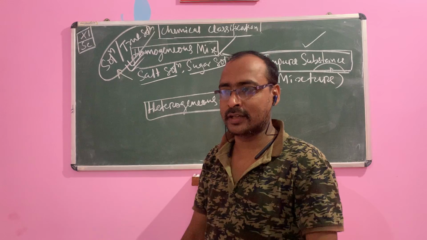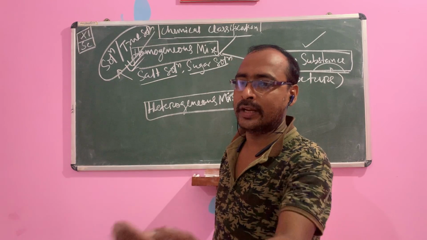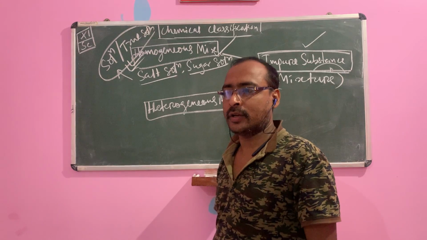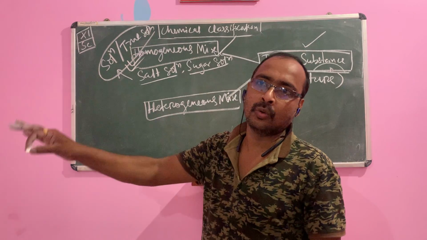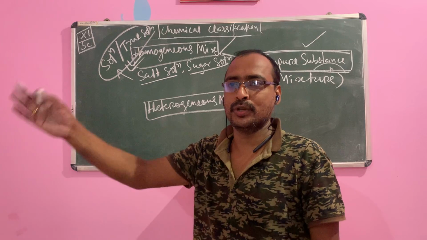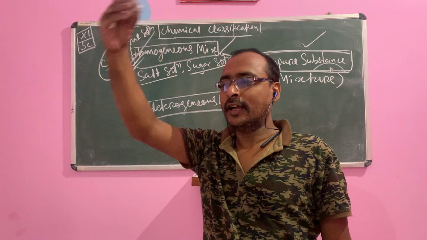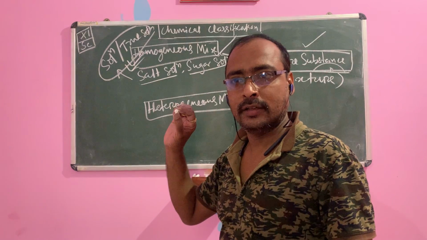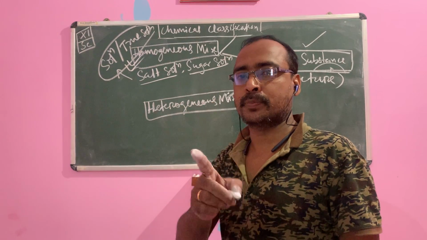Some are wearing black dress, some are wearing red color dress, blue color dress, jeans. These are heterogeneous. But in school uniform, it is uniform. That is your homogeneous. Outside school, that is your heterogeneous. So a heterogeneous mixture again has two types, children: colloidal solution and suspension.